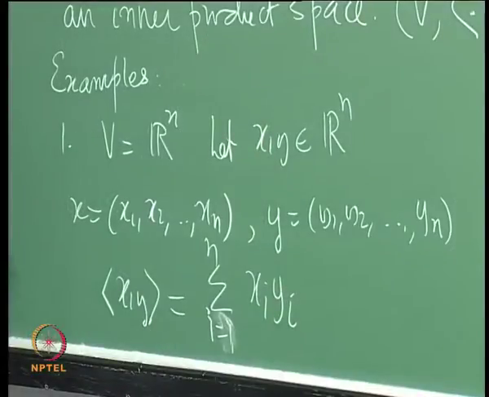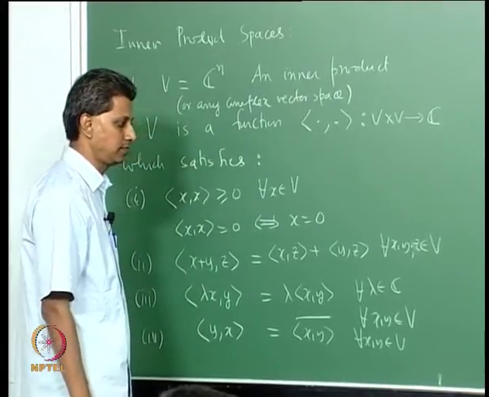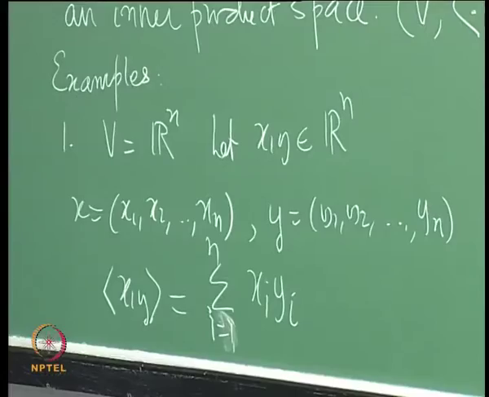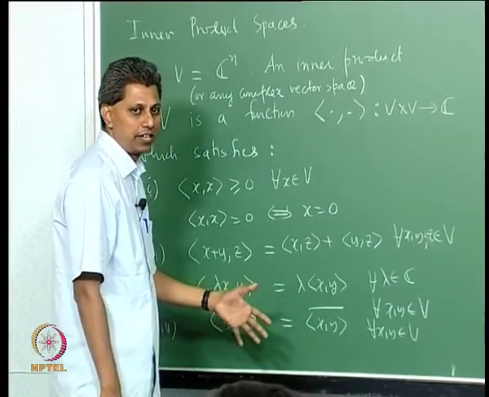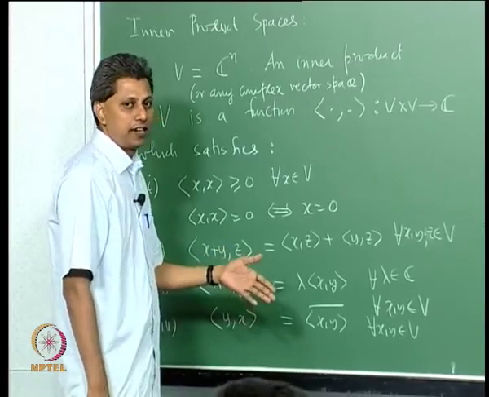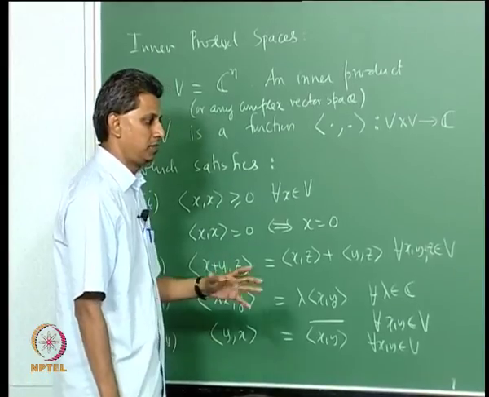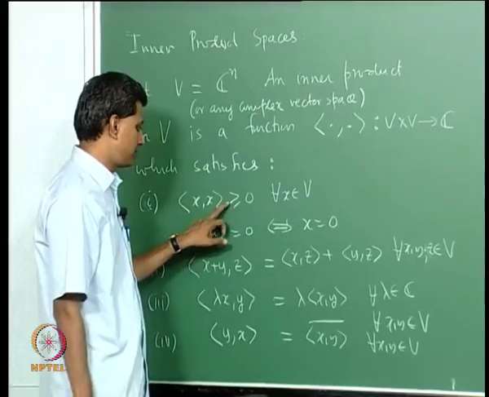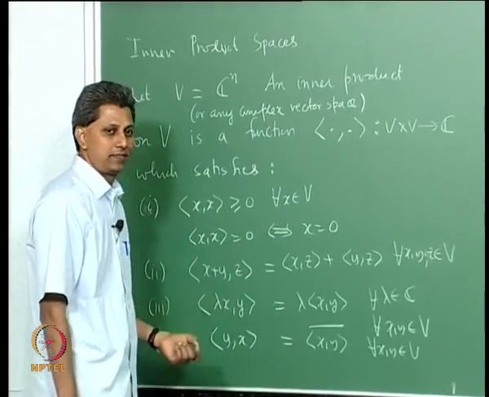This is the definition. Then you can see that this satisfies the 4 conditions listed here. First condition: inner product of x with itself will be summation i equal to 1 to n xi square. Each xi is a real number, so each term is non-negative and the sum is non-negative. So, the sum can be 0 if and only if each term is 0. Each term 0 means xi is 0 for all i. So, first condition satisfied. Second condition is satisfied, we have verified. Look at x plus y, z.